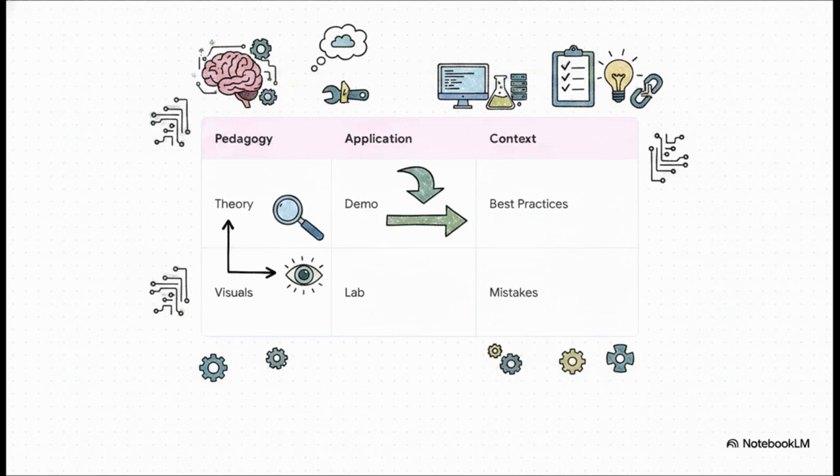The user isn't just saying, "Hey, tell me about the OWASP Top 10." No, they're demanding complete theory, backed by visual explanations. Then they pivot into application, requiring the AI to write out practical demonstrations, text-formatted diagrams, and even full instructions for a live lab. Finally, they want industry context, things like best practices and common mistakes. This essentially forces the AI to act as a comprehensive, end-to-end curriculum designer.